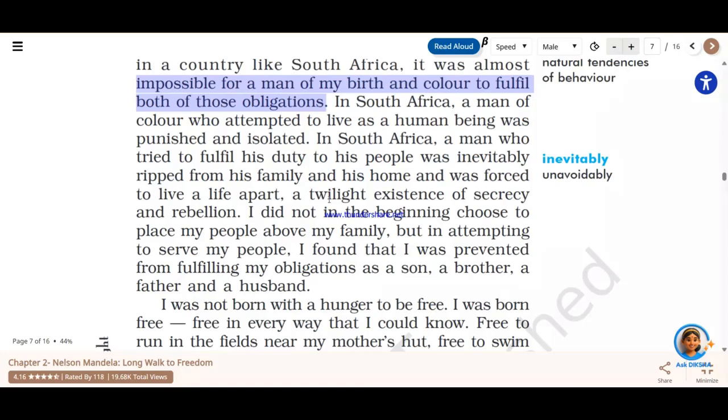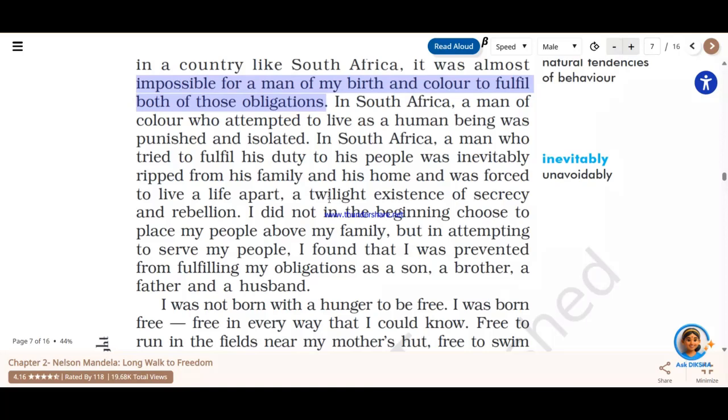Now you see what were the consequences if someone would go against the white supremacy. They were punished or isolated. They would have been kept isolated, means away from the rest of the world. They would be kept in an isolated place. In South Africa, a man who tried to fulfill his duty to his people was inevitably ripped from his family and his home and was forced to live a life apart, a twilight existence of secrecy and rebellion.